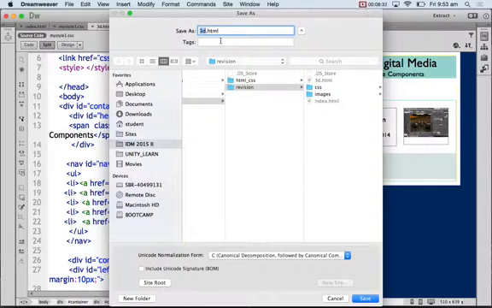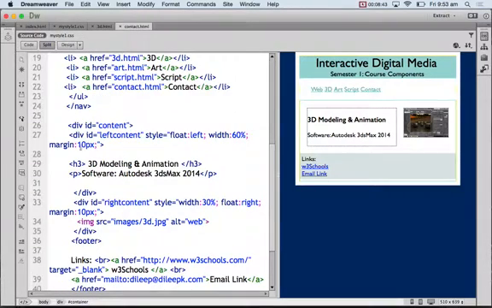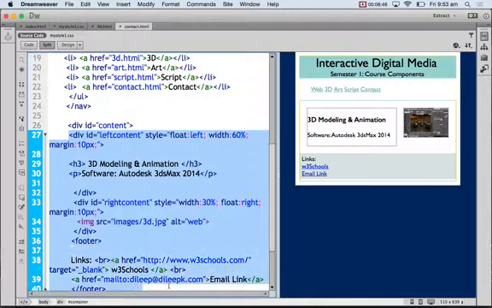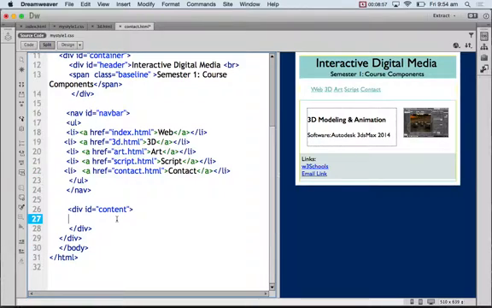Save as. I'm going to make a new one, contact.html, and I took note of what I'm saving it as, where I'm saving it as. Contact.html. Now in the contact page, I'm just going to have content, no left content, right content. I may have some kind of an image on the right just to be consistent. I won't have a footer, just the content, right? In my content, I just need a form. So look at this form.